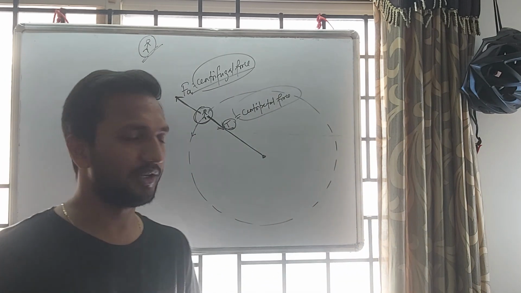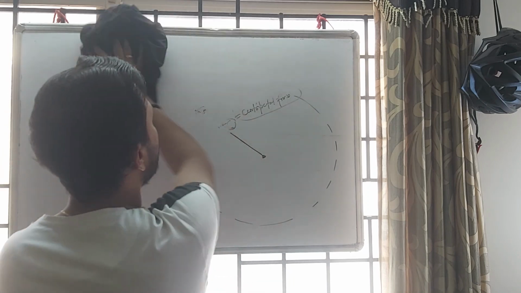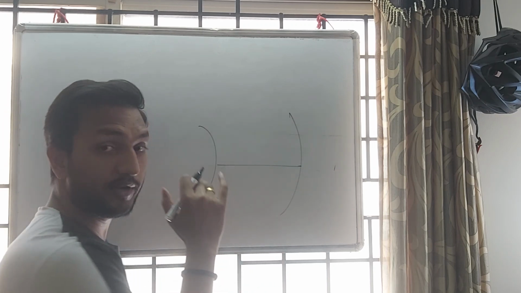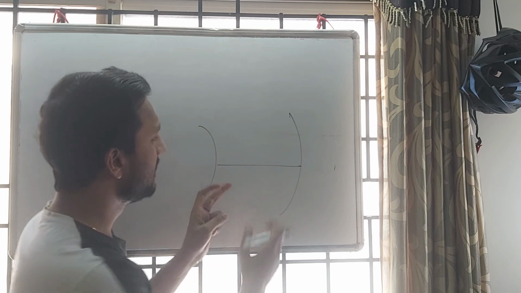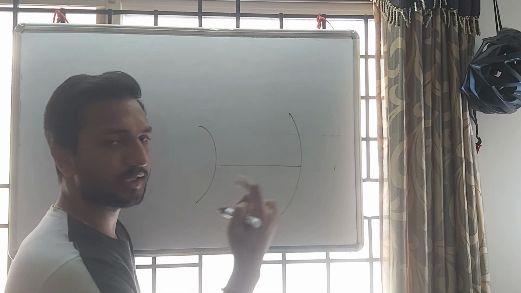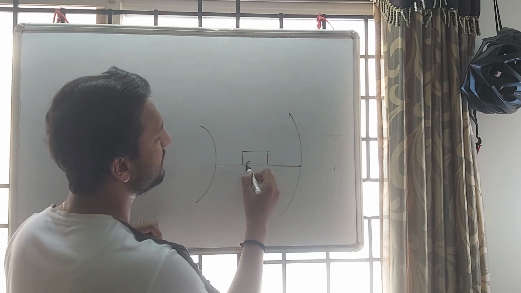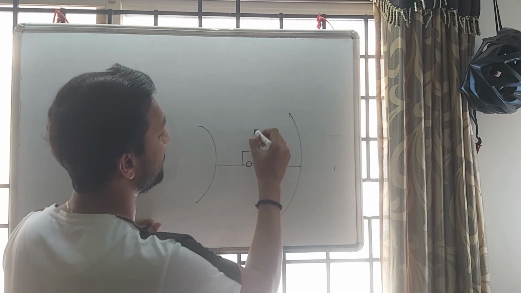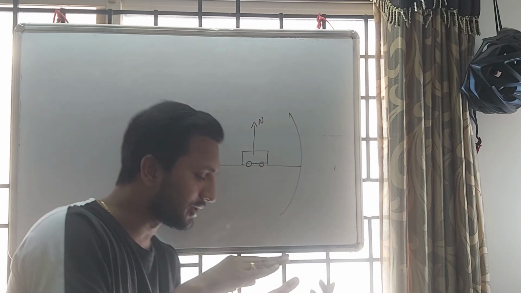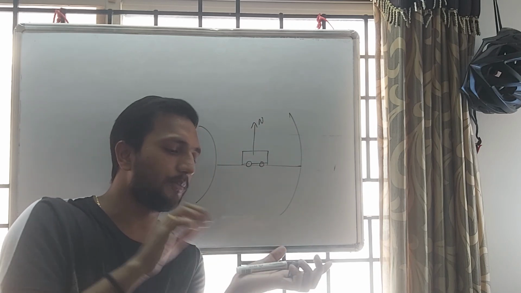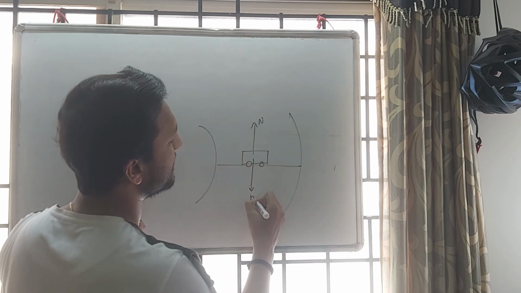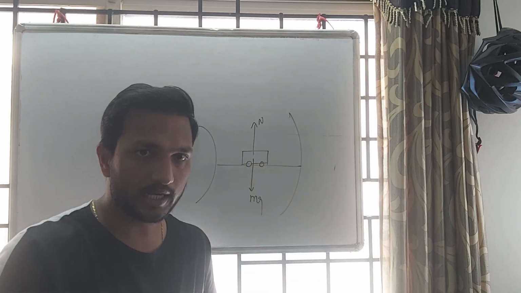Okay, now we have the banking of road concept. Suppose this is one road, right? This is one flat road. This is not called banking. This is one flat road and the road is circular. We have one car here, right? So which forces do we have on this car? First force is normal force. Normal force is given by the road, so normal force is vertically up. Second force is mg, that is weight of the body, that is vertically down.